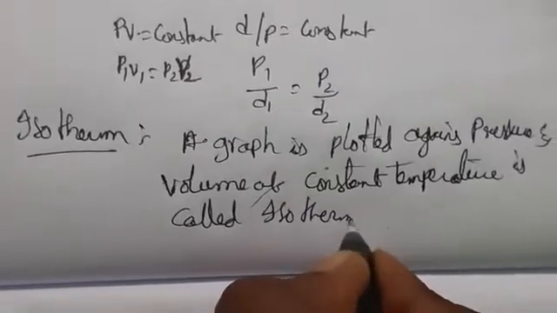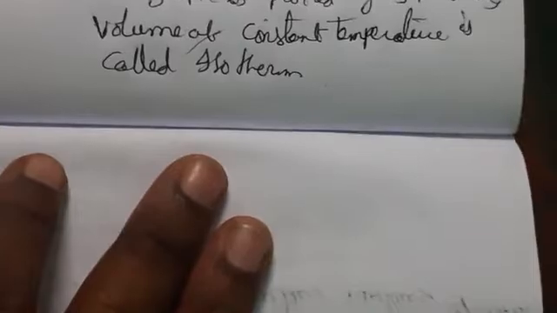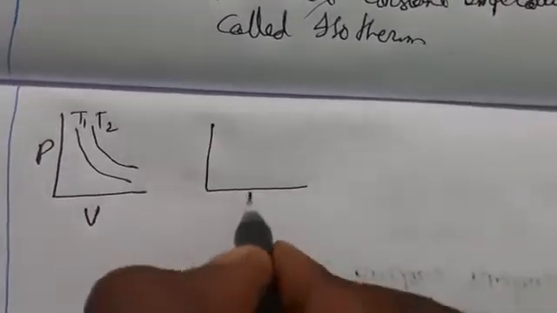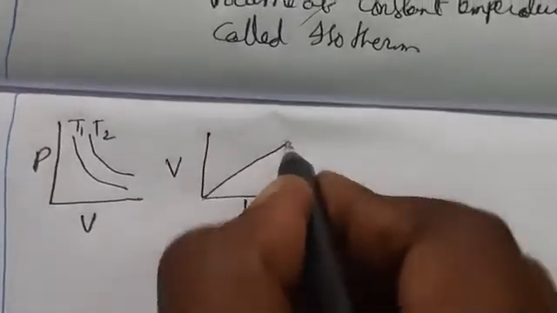If you take different temperatures, we are going to get curves like this for volume and pressure, that is T1 and T2. If you take 1 by P and volume, we get a straight line.